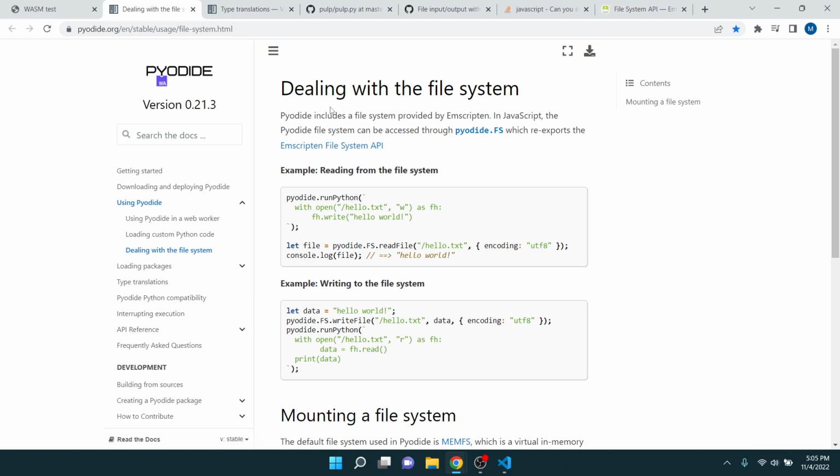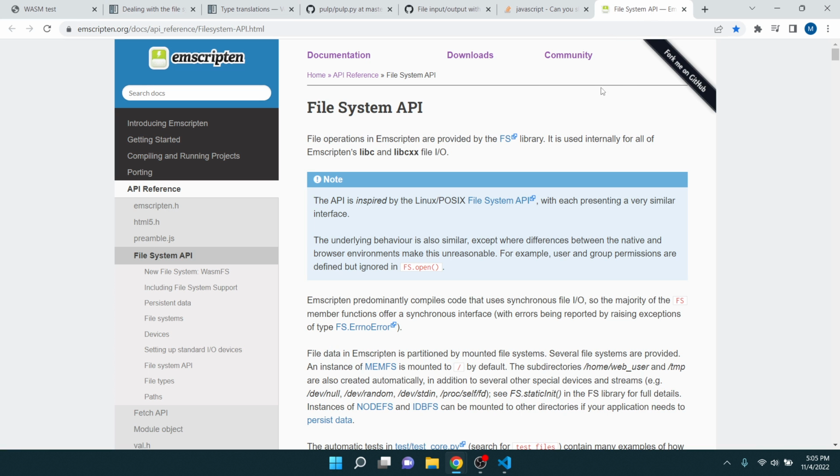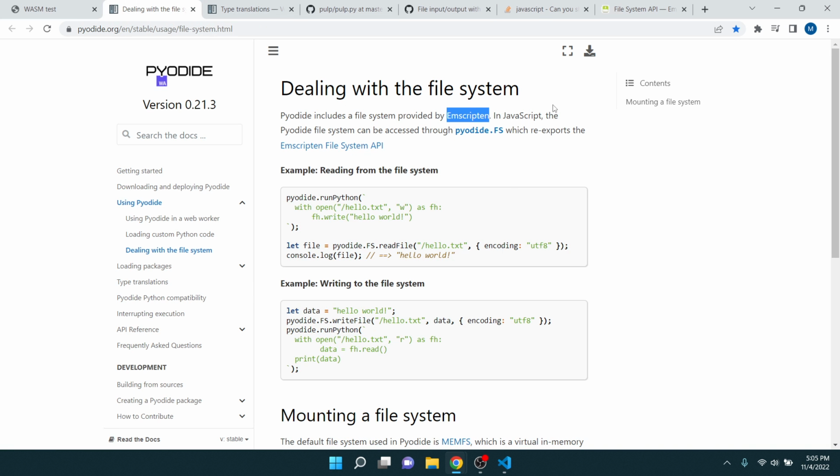Dealing with the file system. So Pyodide includes a file system provided by Emscripten, which is right here, and I'll get back to that. In JavaScript, the Pyodide file system can be accessed through pyodide.FS, which I already did a little bit ago, which re-exports the Emscripten file system API. This again here. Example of reading from the file system. Pyodide run Python with open hello.txt as fh write.